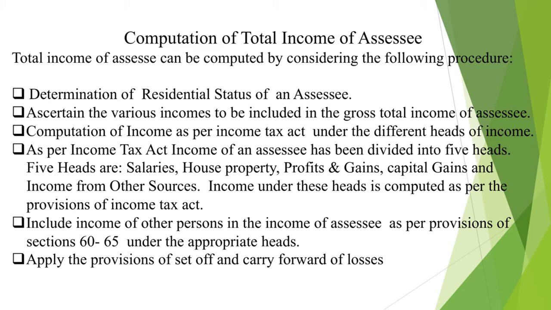Next step is to include income of other persons in the income of assessee as per the provisions of section 60 to 65 under the appropriate heads. Provisions of set off and carry forward of losses are applied here. Now next very important step is the computation of gross total income. Gross total income is an aggregate of income computed under the separate heads.